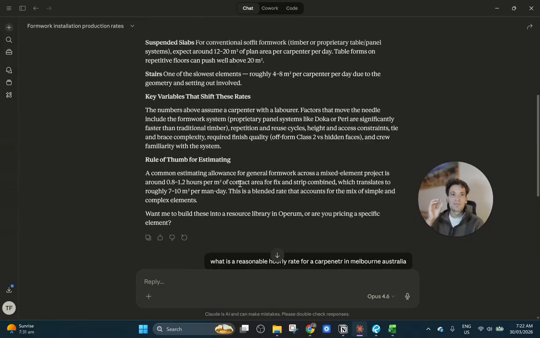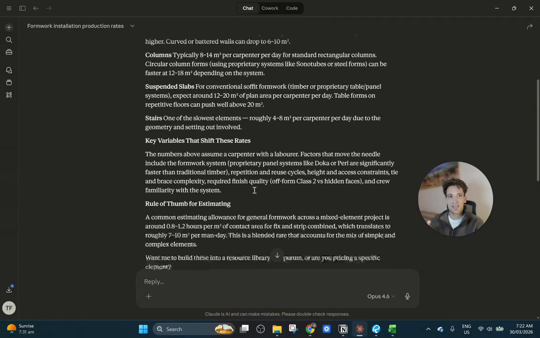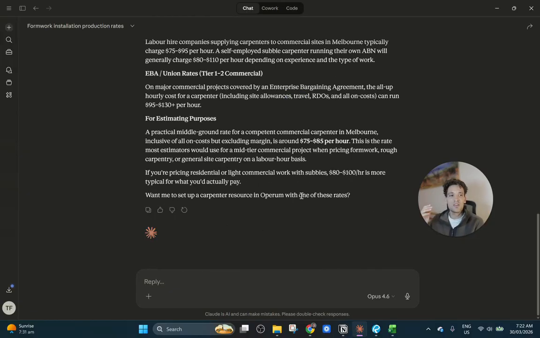The second thing we need to do is we always need to give it the input data to do the task. So we're asking it to prepare an estimate. We give it subcontractor quotes, cost rates, production rates, all of this underlying data and information. And using those two principles, we can get much more reliable and high quality output out of AI.